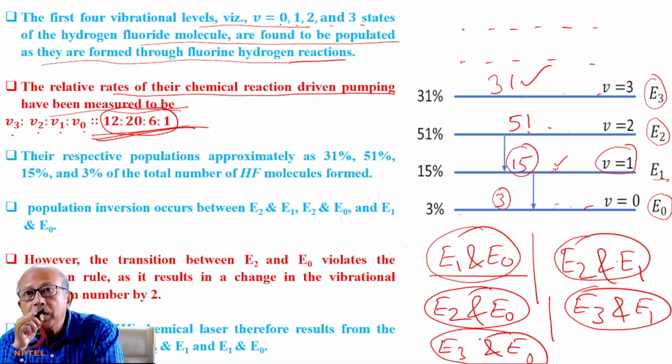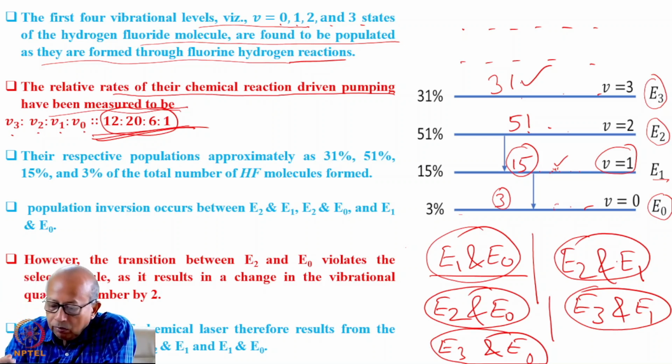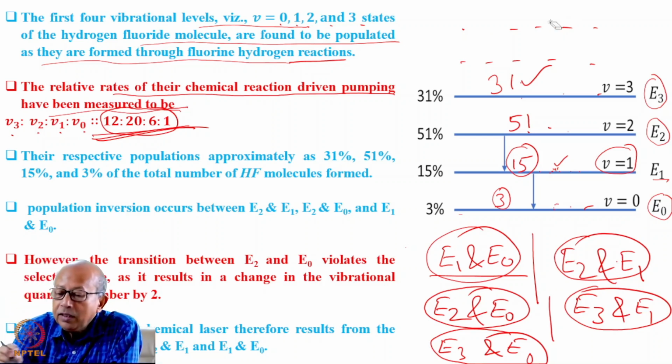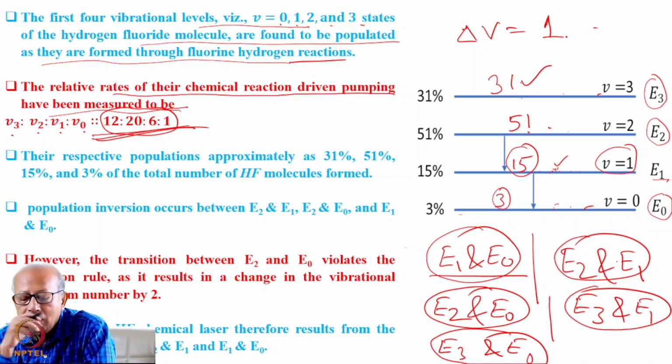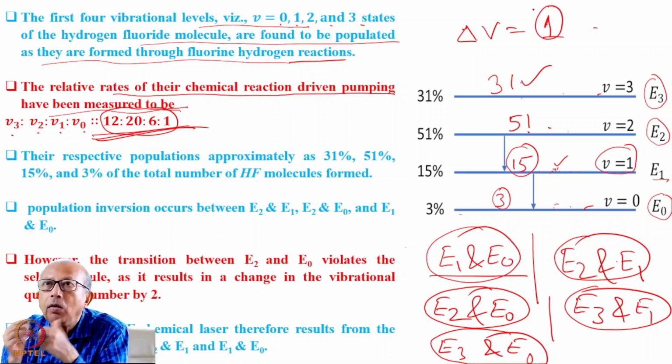However, the spectroscopic rule forbids transition on all these 5 possibilities. The selection rule or the spectroscopic rule that guides this transition says delta V can be only 1. That is, due to transition, the change of vibrational quantum number can be only 1.